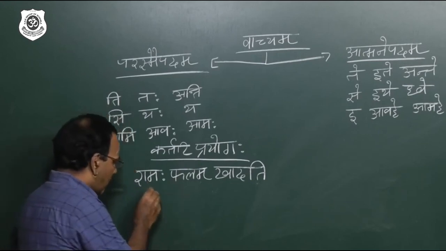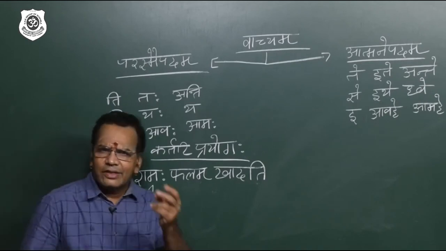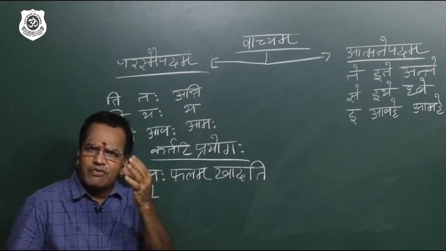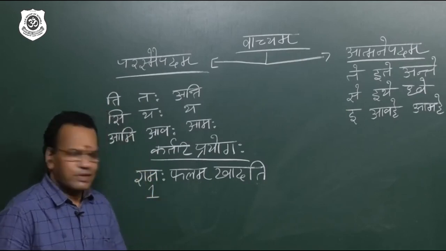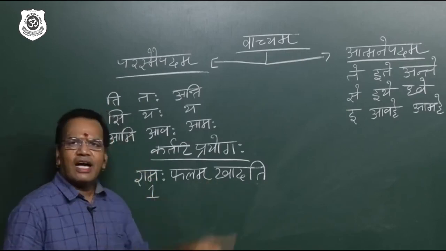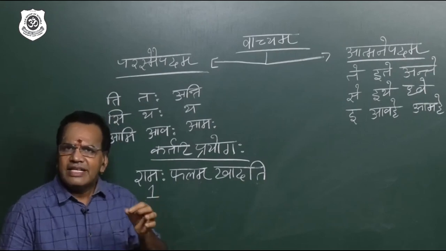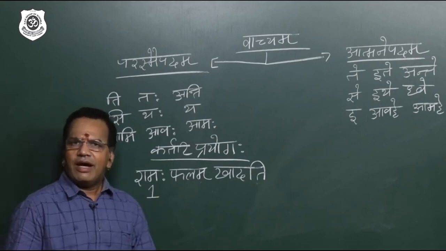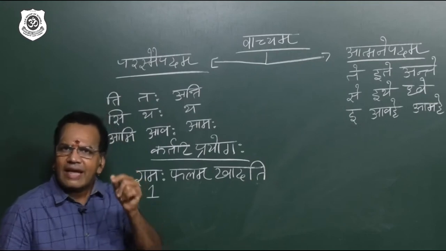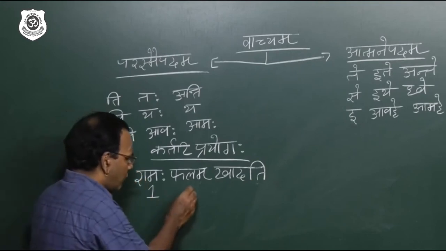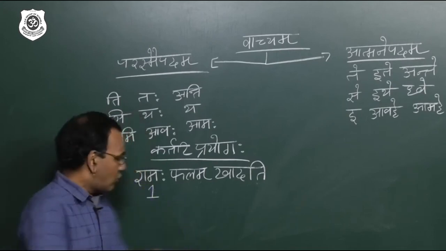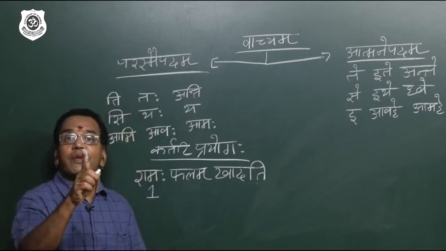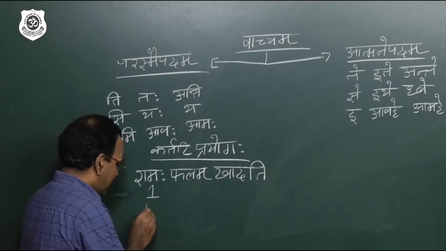So, I am writing 1, like a small number, if you remember. I am sure you will get full marks in active and passive. Ramaha phalam khadati. What is the meaning? Ram eats fruit, or Rama is eating fruit. So here Ram is the subject and fruit is the object. Object means Dvitiya vibhakti. Why did I write 1 here? It is kartrupadam, prathama vibhakti. So I am writing karta.